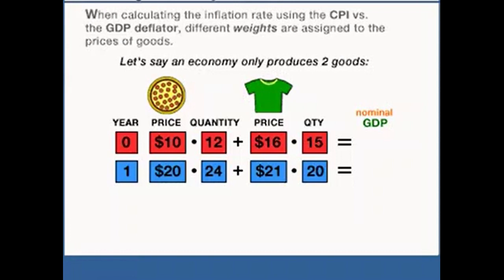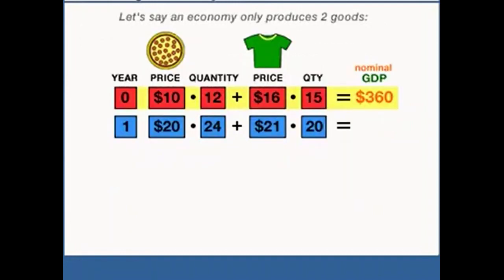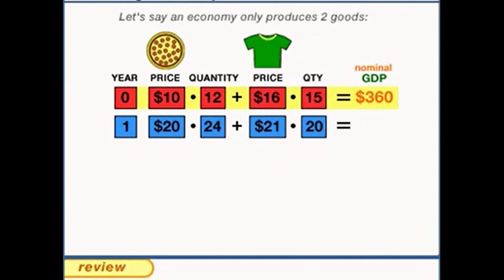Let's go ahead and calculate the gross domestic product for the year 2001. $20 per unit of food times 15 units of food gives us a GDP from food of $300. Over here, under clothing, we've got $35 a unit times 15 units for $525 worth of clothing produced. 525 plus 300 gives us a gross domestic product for the year 2001 of $825.